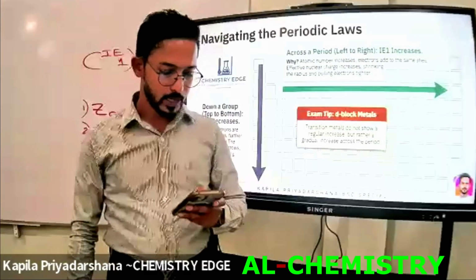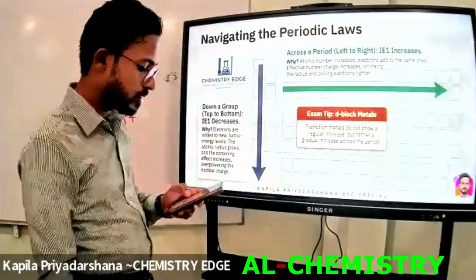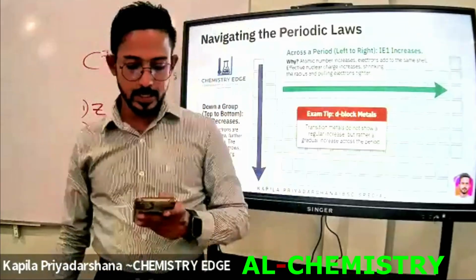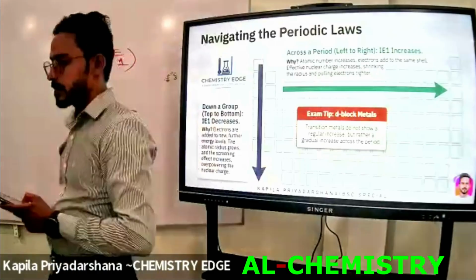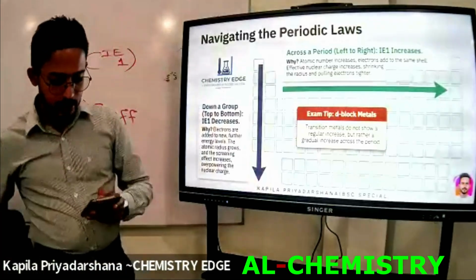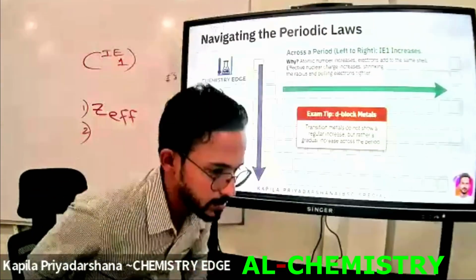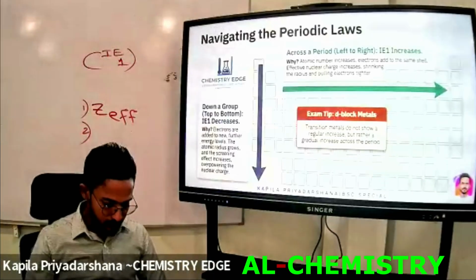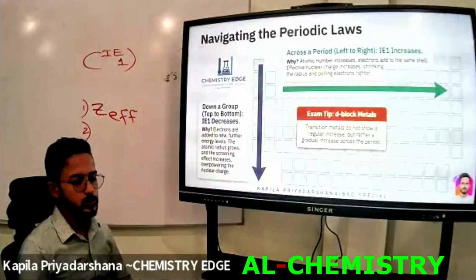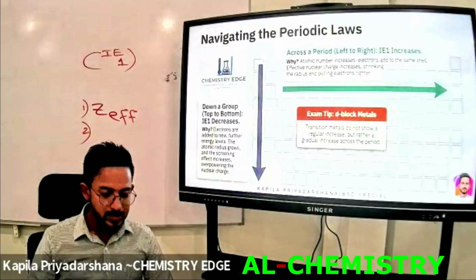Okay, the next point. The primary reason is that along a period, the atomic number increases, and electrons are added to the same energy level.